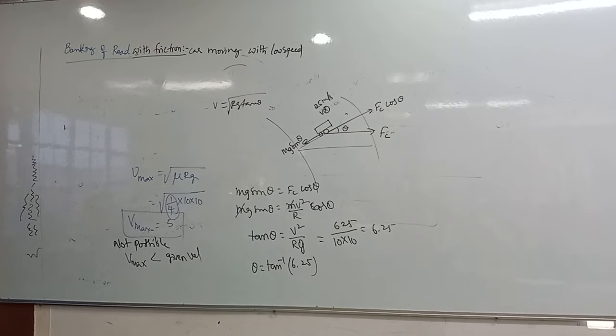Second question, will he slip if the speed is 9 kilometers per hour? Check the possibilities.